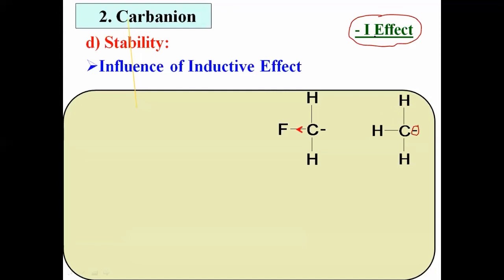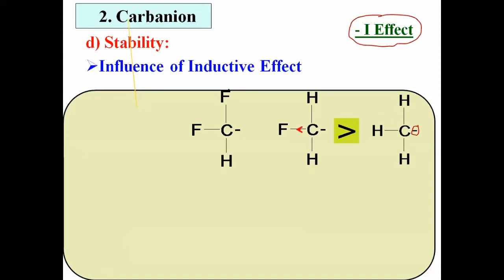It becomes more stable. That means the central carbon has more electrons, it is electron rich, and if we attach an electron withdrawing group to it, then it becomes more stable. Therefore that carbanion is more stable than the methyl one. While in the next case, let us see, here there are two fluorine atoms.